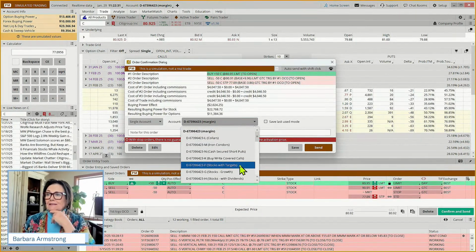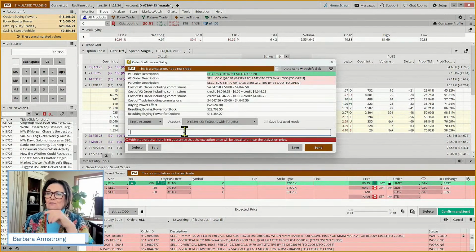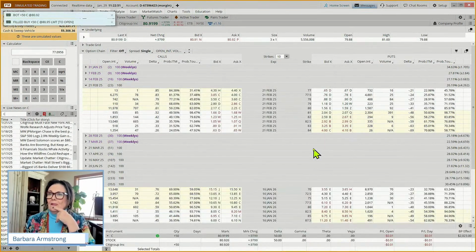And we are going to put this into our stock with target group. And we can just put flag target. And we're going to send that in. And again, you always want to read these notes at the bottom. Fire in the hole. So we now have that position in.